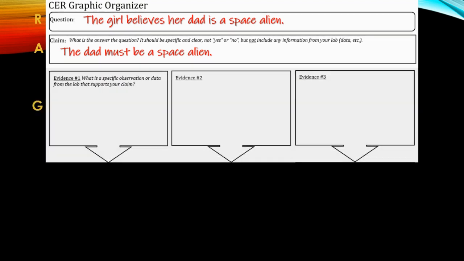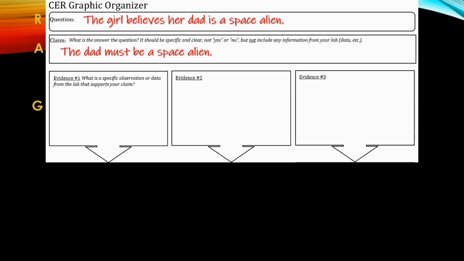The G stands for giving evidence. We have 5 pieces of evidence that we can list here, but we only have space for 3, so those are the 3 that we're going to use. So which 3 do you think best support your claim? When you're giving evidence, you really only want to use the evidence that directly supports your claim. So you can pick the 3 best pieces and use those.